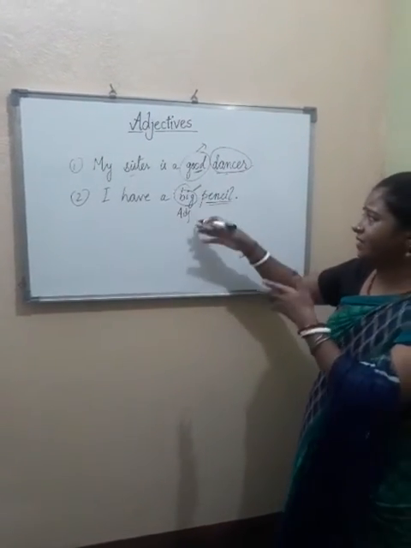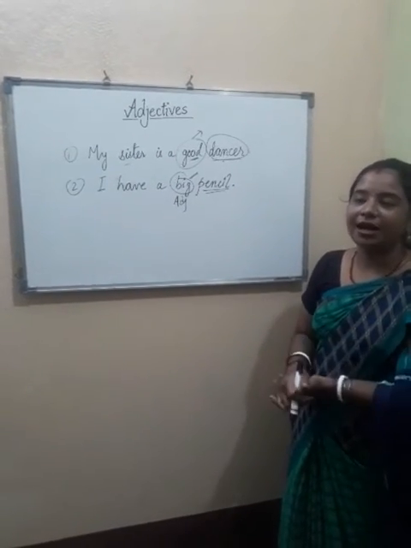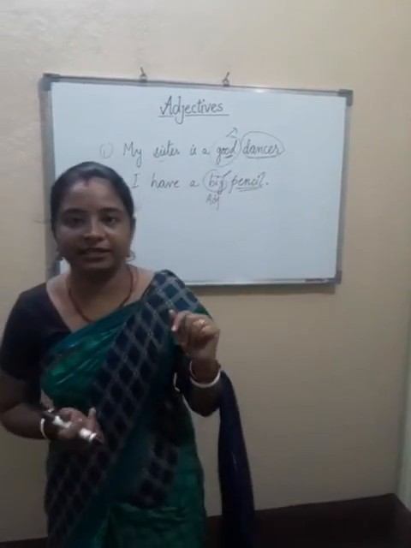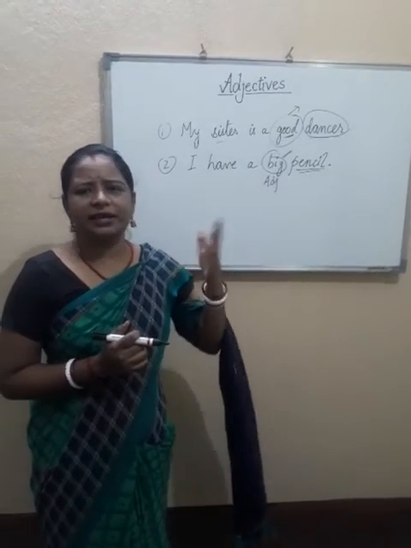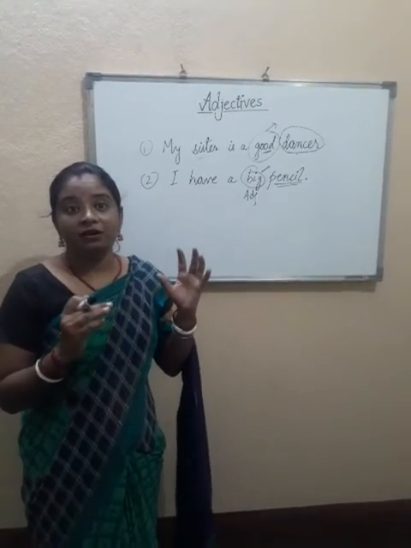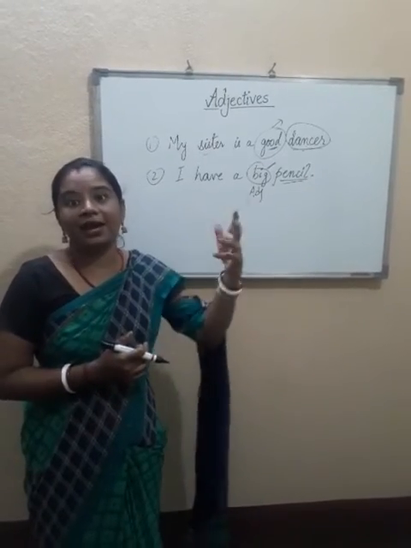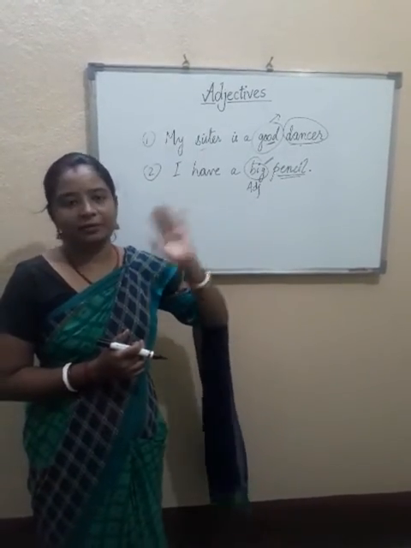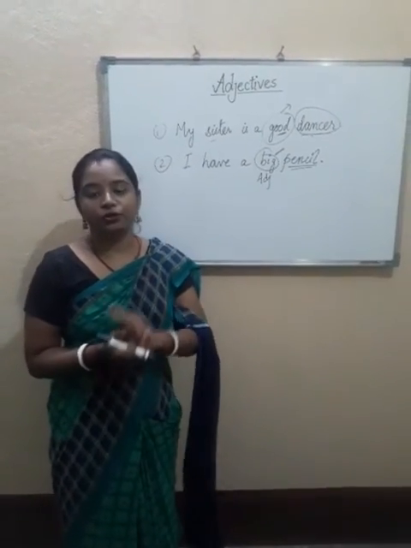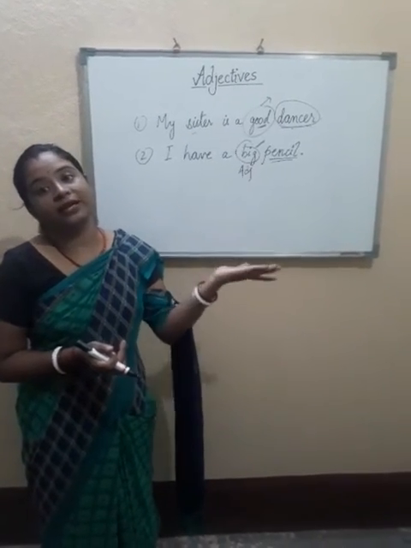Instead of these words, we can also have some colors, like I have red balloons. In that case, red will be the adjective. It can be anything. I have gray hair, or I have brown hair, or I have black hair. So any color, shape, size, it can be anything. But there is an order to follow. It means in one sentence there can be more than one adjective.